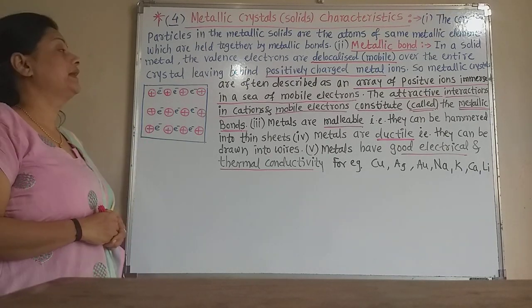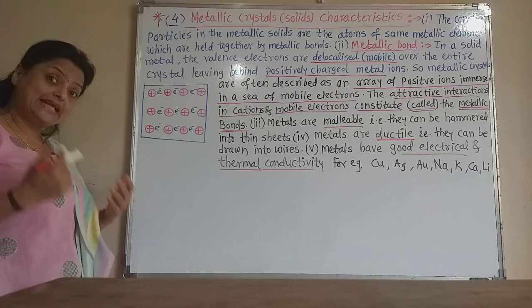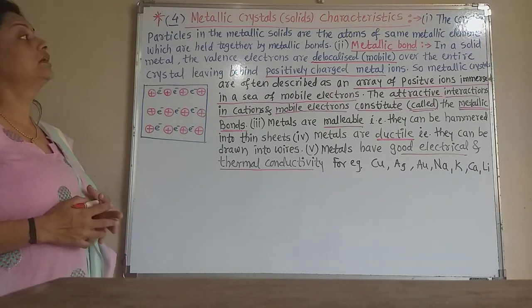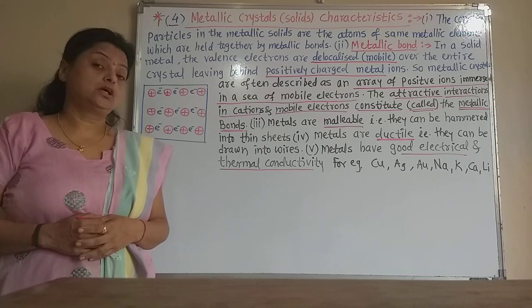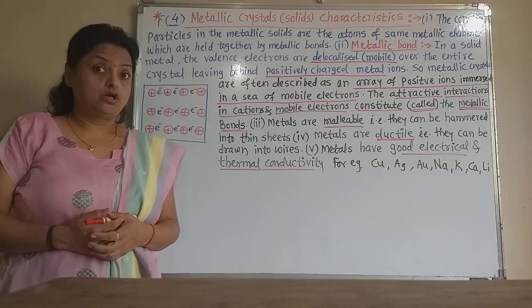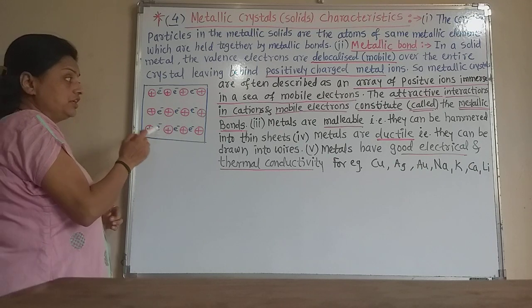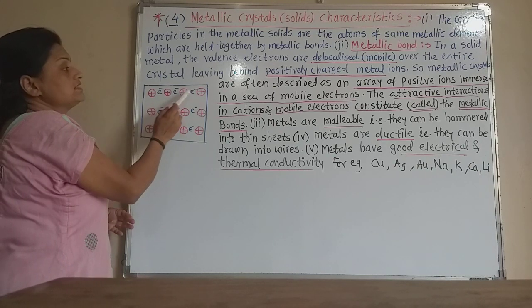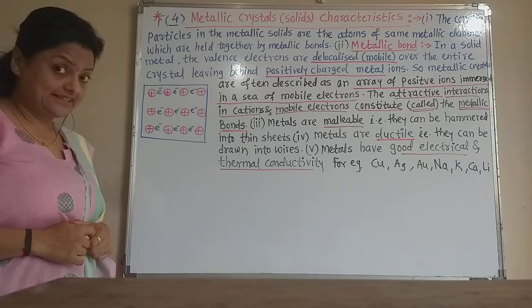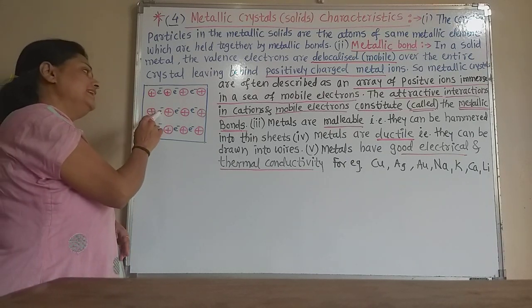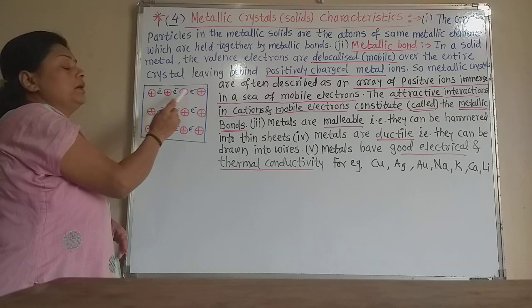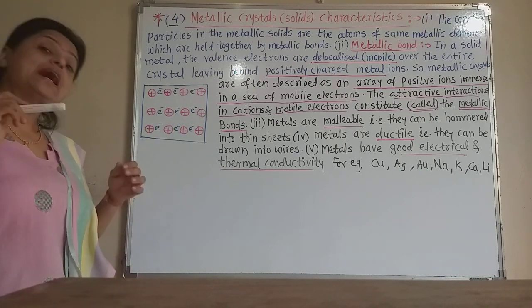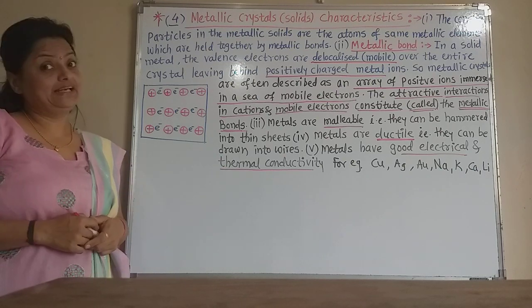So the constituent particles in metallic solids are the atoms of the same metallic element, which are held together by metallic bonds. Now what is the metallic bond? In a metal, there are positively charged cations, and the valence electrons, that is the outermost shell electrons of the metal atom, are generally delocalized or mobile electrons.